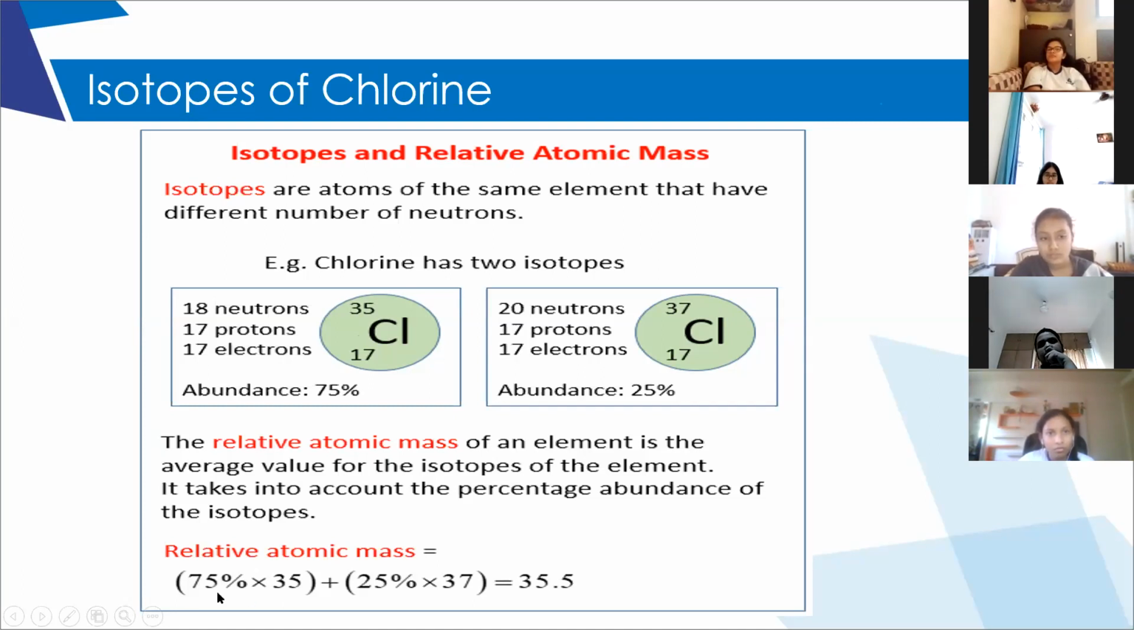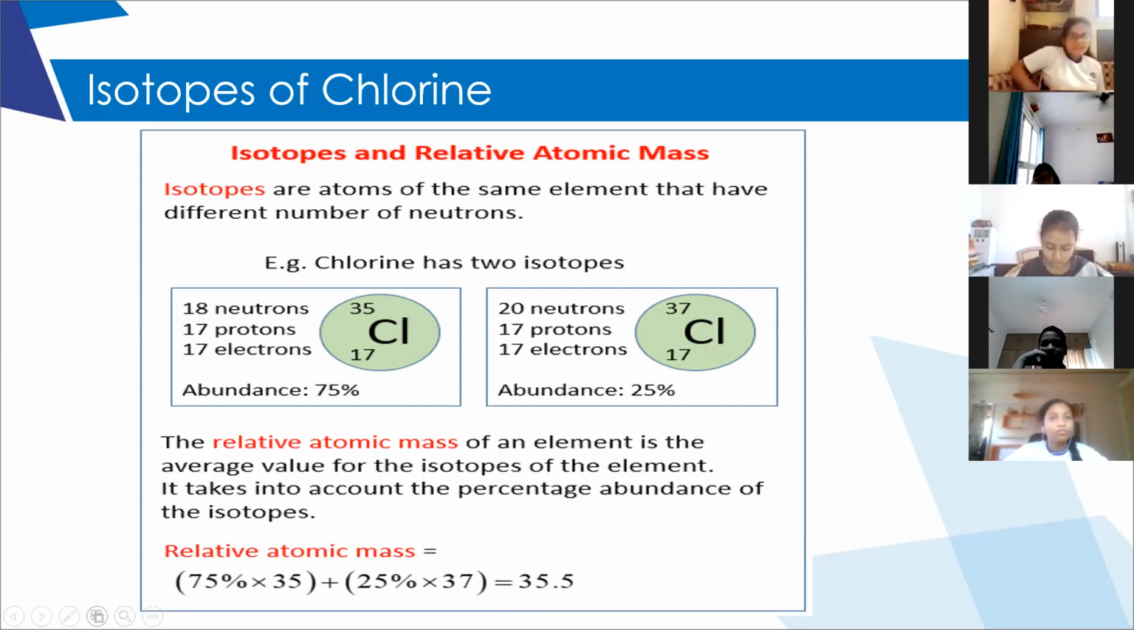It is 75%, meaning 75 upon 100 into 35 plus 25 upon 100 into 37. So the average mass we get is 35.5. That is the reason the atomic mass of chlorine is considered as 35.5. Did you understand? So this is one of the two marks questions for you. Explain the atomic mass of chlorine as 35.5.